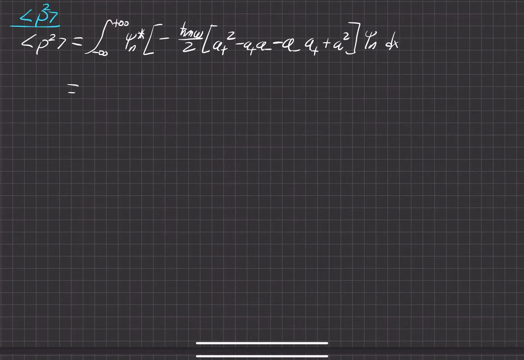Okay, now as you can see, first things first, we're going to pull the constants out in the front here, and then distribute this nth arbitrary wave function to all these different linear combinations. And again, for the sake of time, I'm just going to write an indefinite integral, but just know that it's actually an integral over all space.